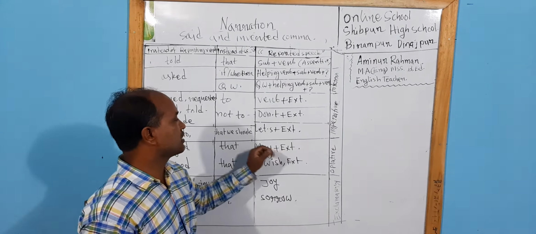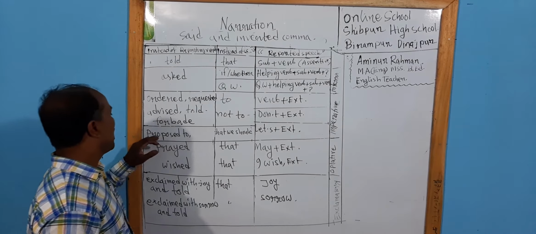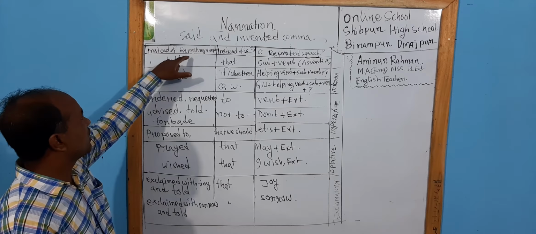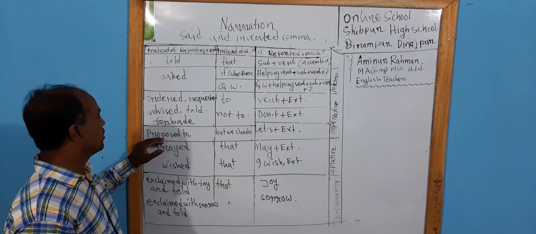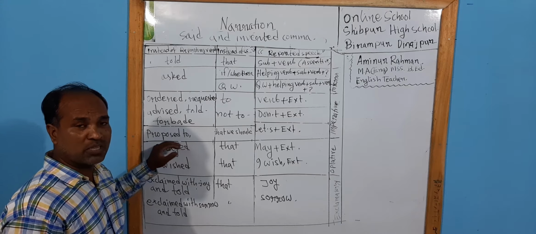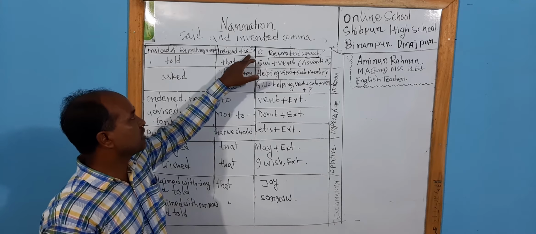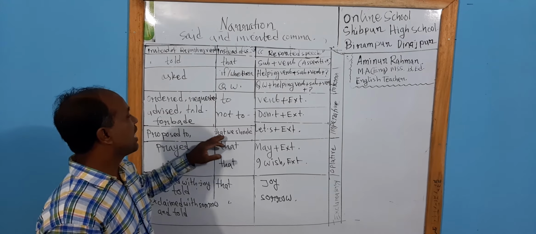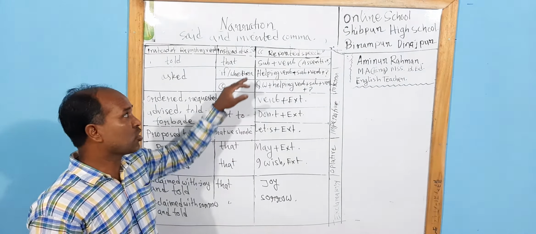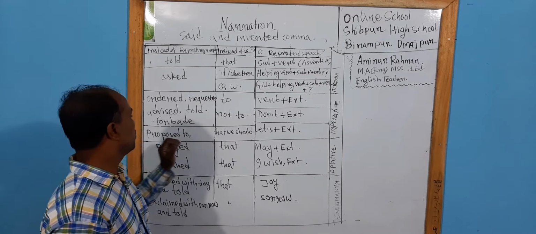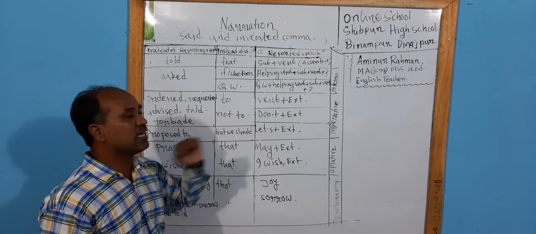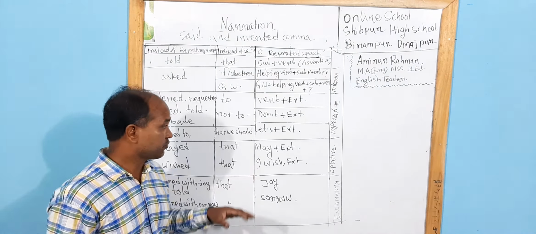So if we get let's plus extension, then we have to change the repeating verb with the word propose to, and we have to omit the inverted comma. We can say instead of inverted comma, we have to use here that you should. So propose to, that you should, and let's will be omitted, deleted.